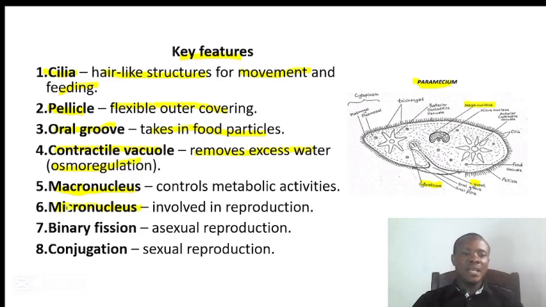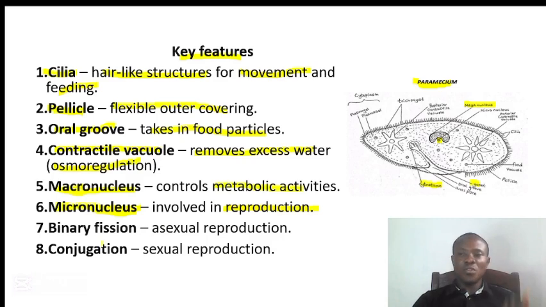And we have the micronucleus. Micro means small. So the smaller one here is what we call the micronucleus. The micronucleus is involved in reproduction, while the macronucleus is involved in metabolic activities.